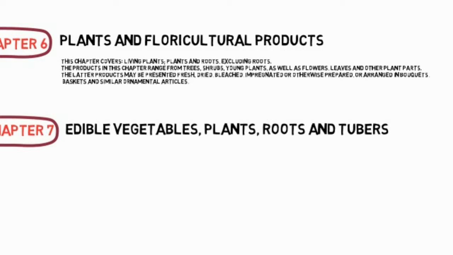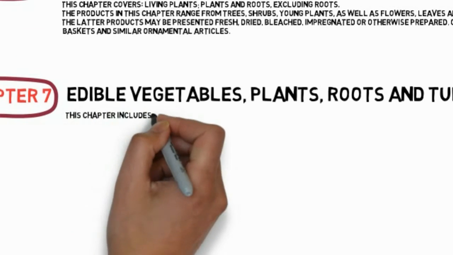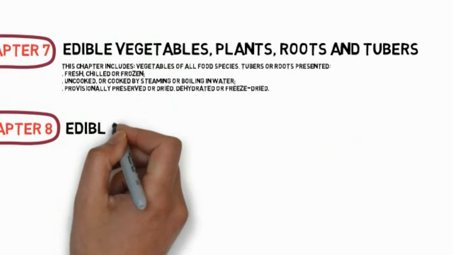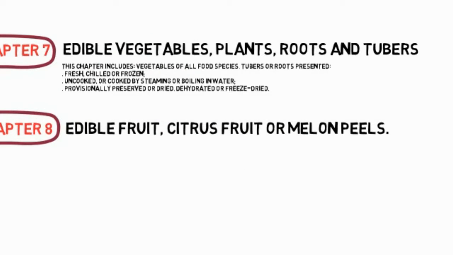This chapter includes vegetables of all food species, tubers or roots presented fresh, chilled or frozen, and cooked, or cooked by steaming or boiling in water, provisionally preserved or dried, dehydrated or freeze-dried. Chapter 8: Edible Fruit, Peel of citrus fruit or melons.